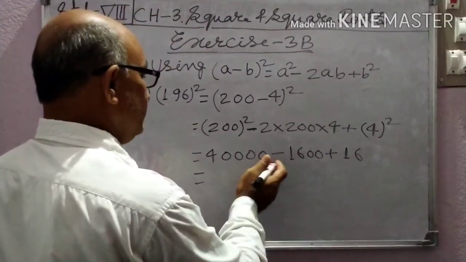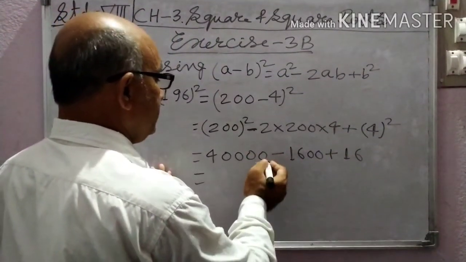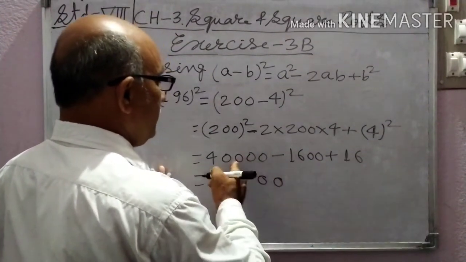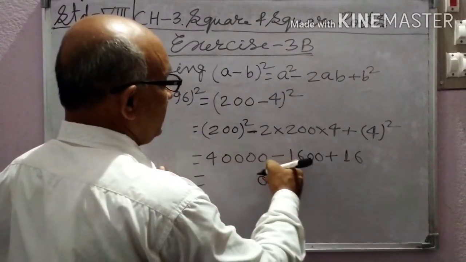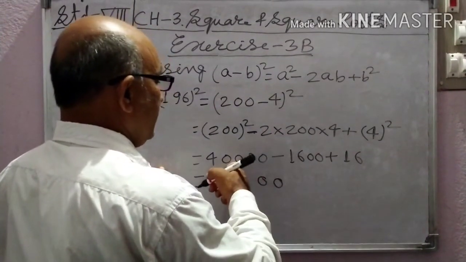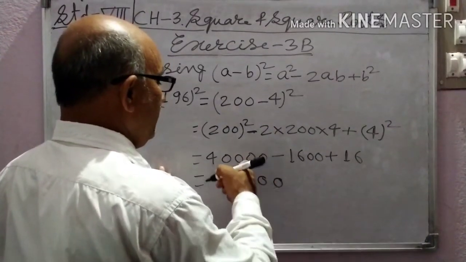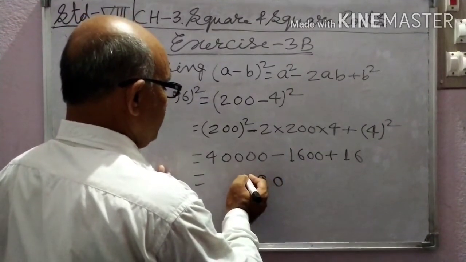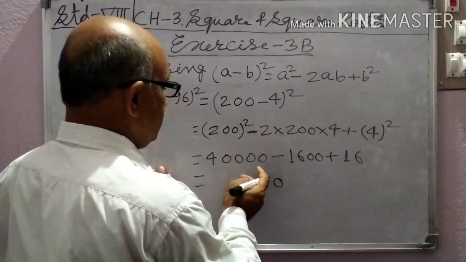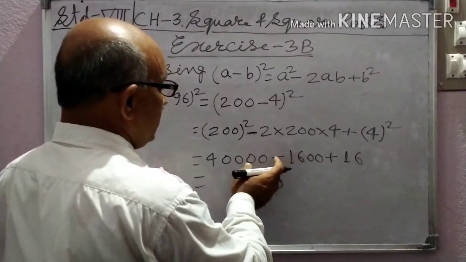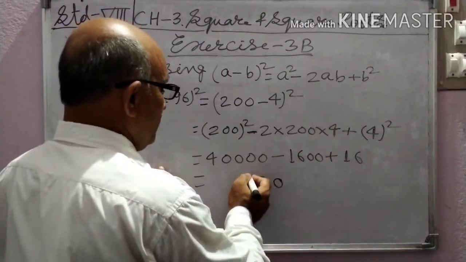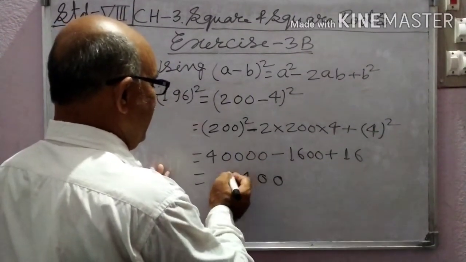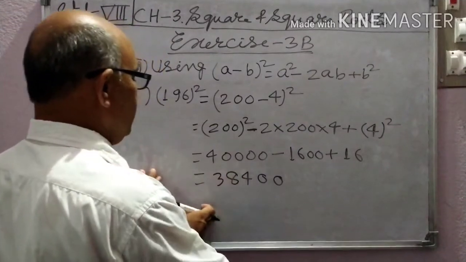Now subtract it. First of all, 40,000 minus 1,600: 0 minus 0, 0, 0, and 10 minus 6, 4, 9 minus 1, 8, so 38,400.